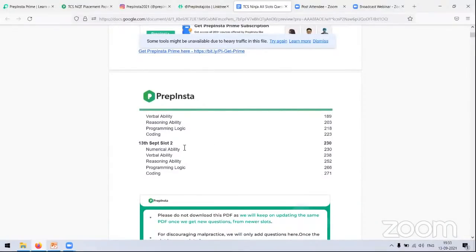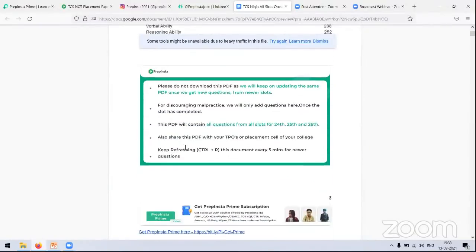Now, a very, very important disclaimer for every student who is watching. We only update the PDF or put up the questions of the previous slots. We never put up questions of the current slot that is ongoing. So if you think that you can come over here and see some answers, I'm sorry, you will not be able to do that, because we only come live for the slot when it is over. For example, we come live at 1 o'clock when the 9 to 12 slot is over. So we use only the previous slot questions and not the current slot questions. That is very important for you to know.